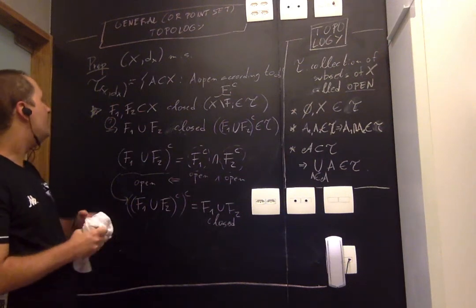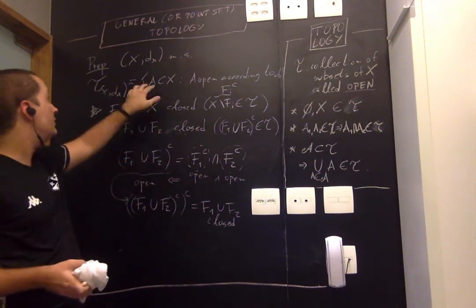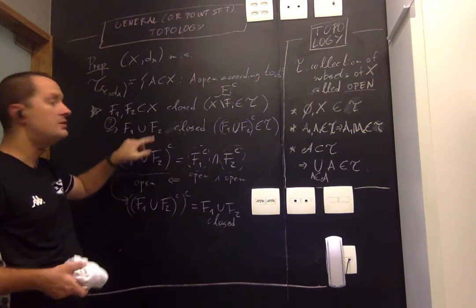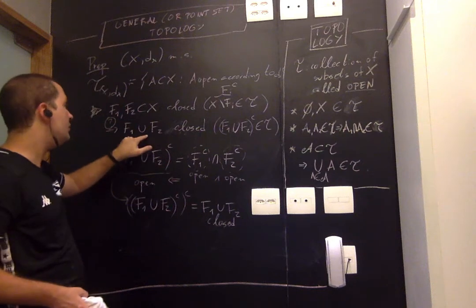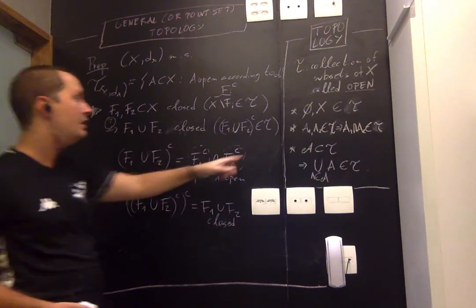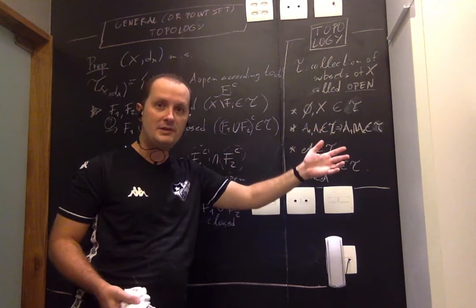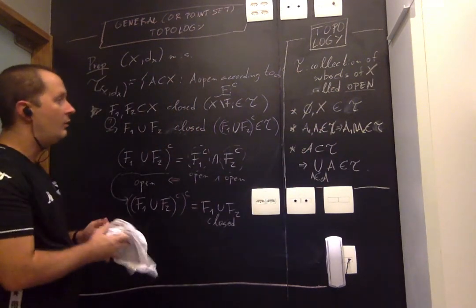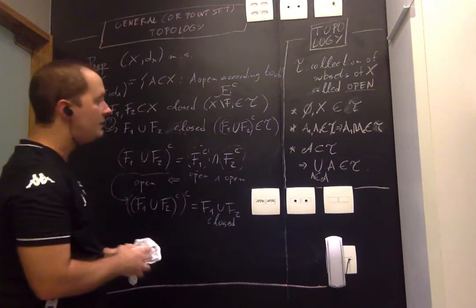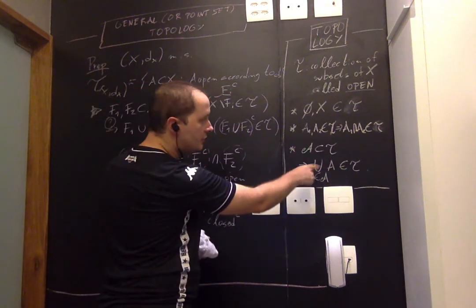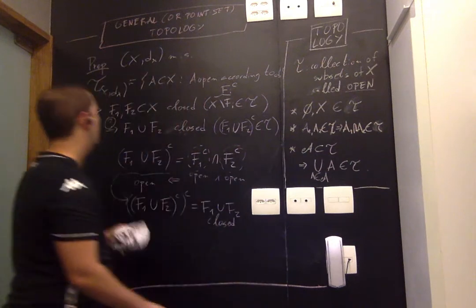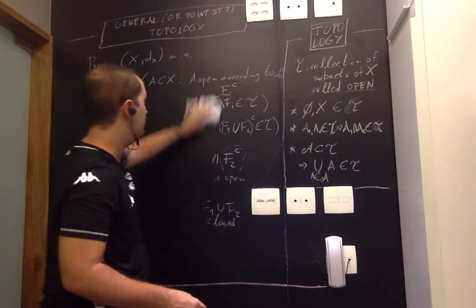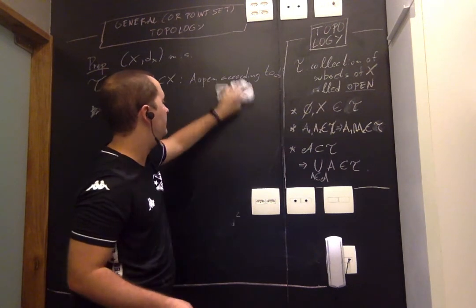So now we know, just from the fact that in any topology, a union of two closed sets is also closed. That holds for a union of a finite number of closed sets, because an intersection of a finite number of open sets is open. Now, what's the equivalent of this property, where here I'm saying arbitrary unions of open sets are open? So arbitrary intersections of closed sets should be closed. And let's check that.